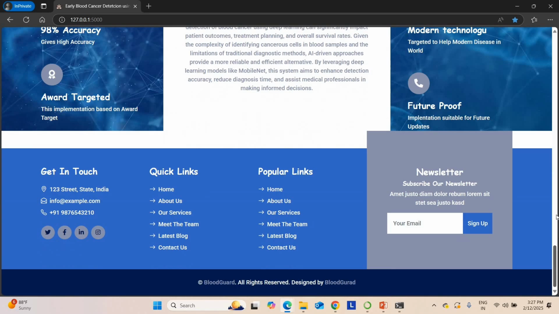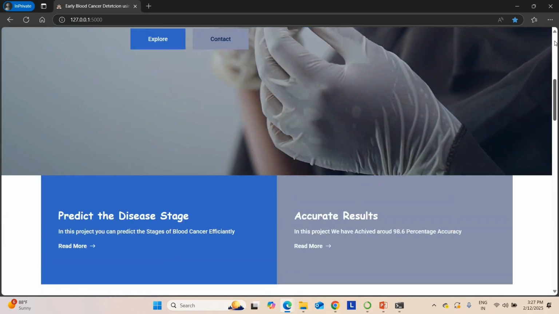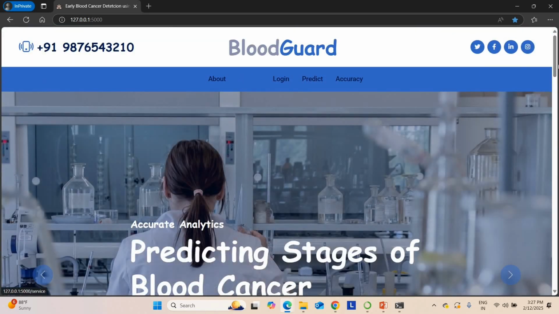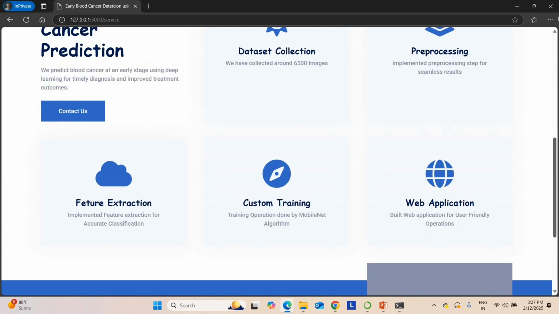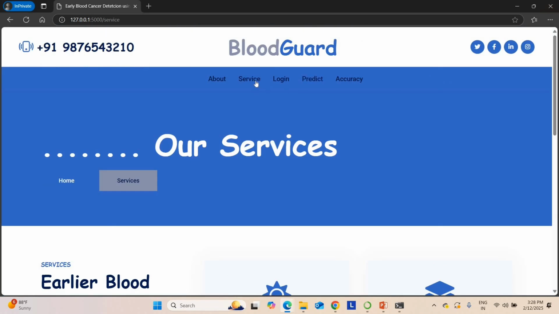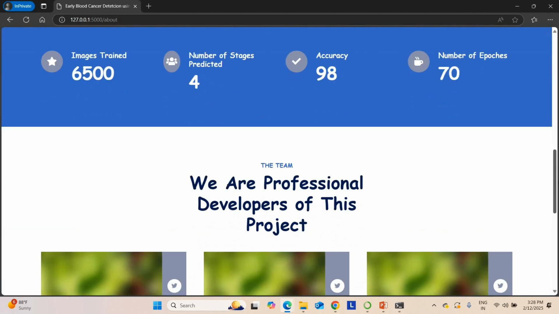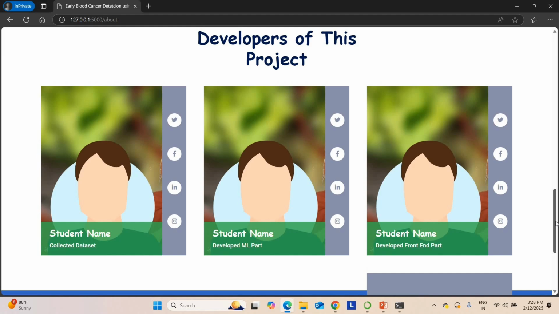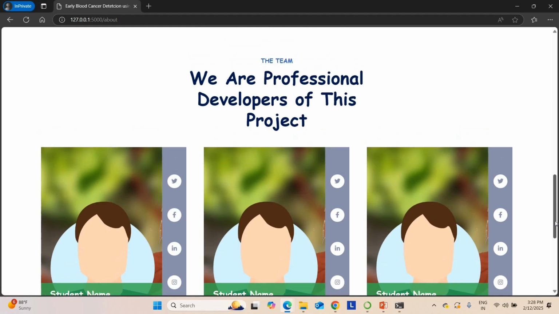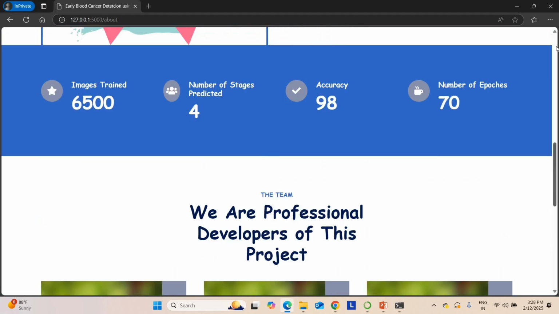This is the footer page. All of these are implemented using HTML. You can find the services pages also, and in the services pages this data is given. You can move to the about section, where this data is also available. For the student name, you can use your own name here after purchasing.